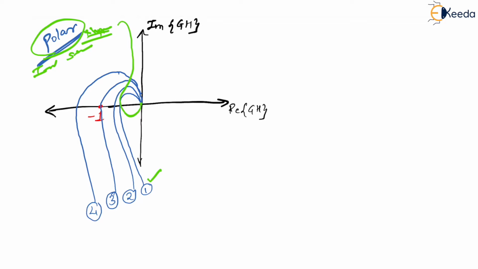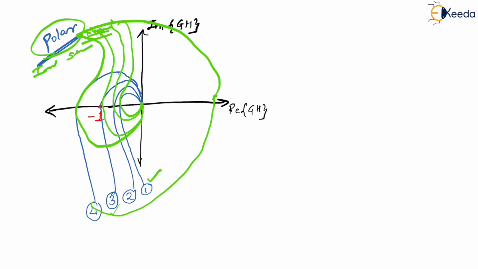Similarly, if you try to draw the inverse polar plot for the second one, even now you will not have any encirclements. Even for the third one, if you try to draw the inverse polar plot, it will go like this, which means still there will be no encirclements, which means first, second, third are stable, right? But for the fourth one, if you draw the inverse polar plot and then a semicircle like this, then yes, it will encircle this -1.